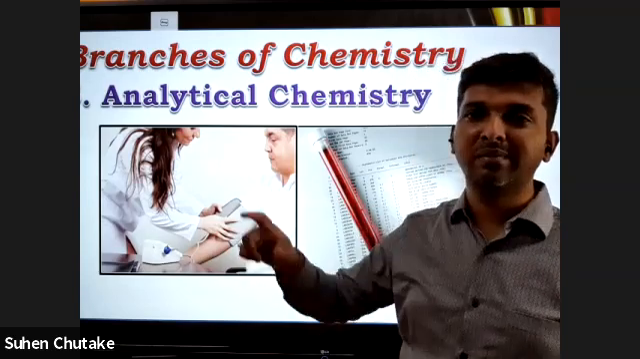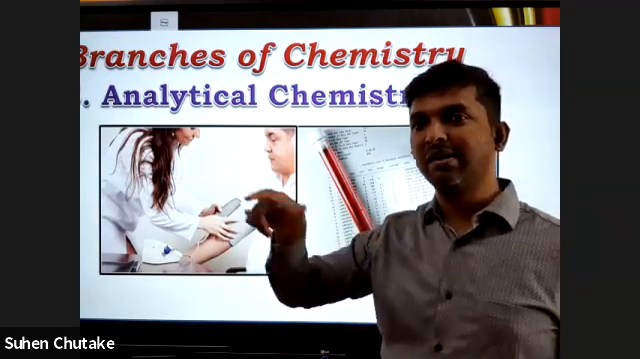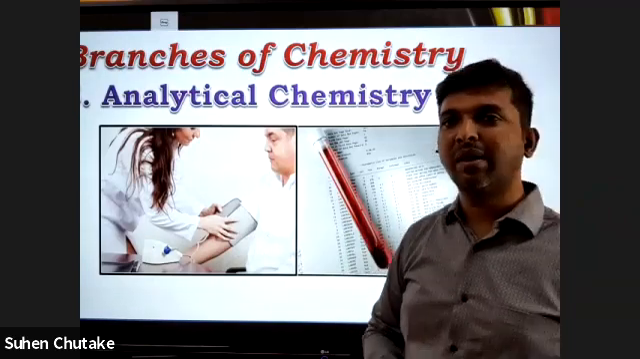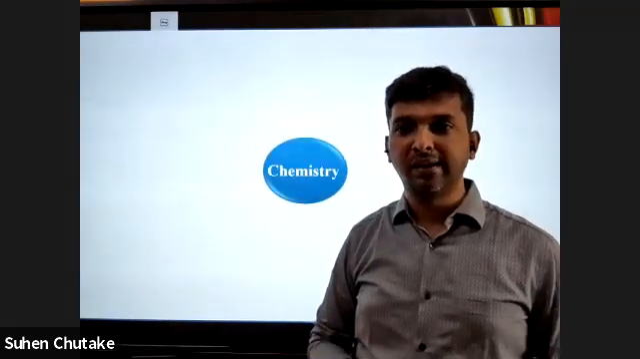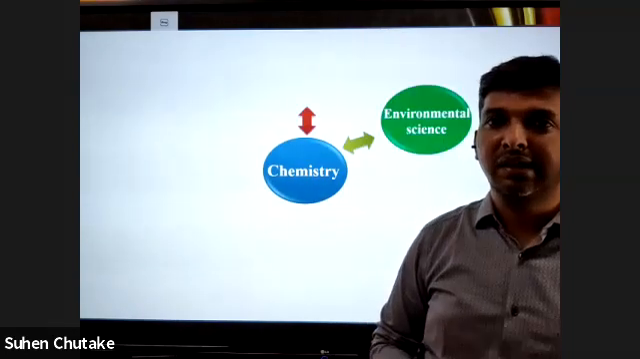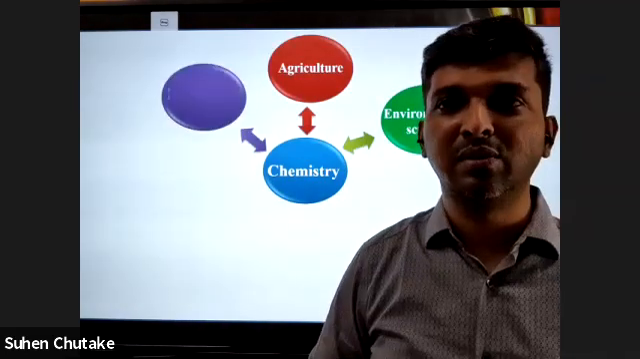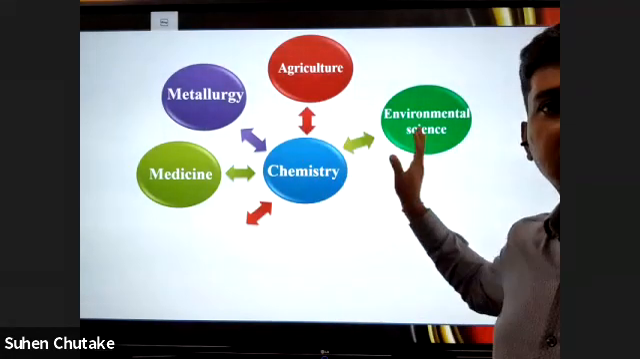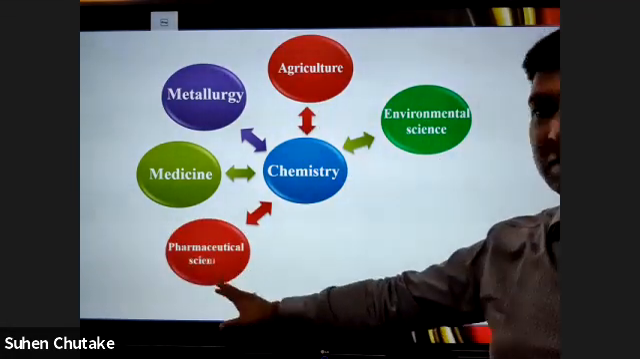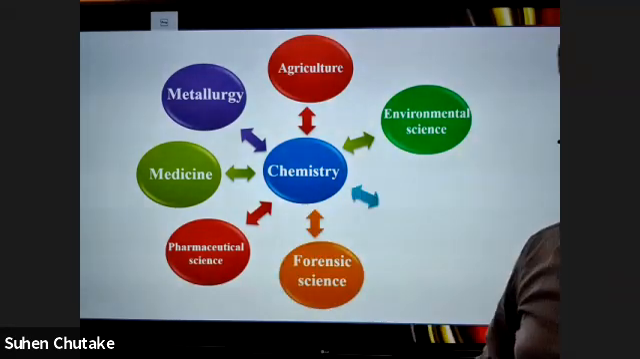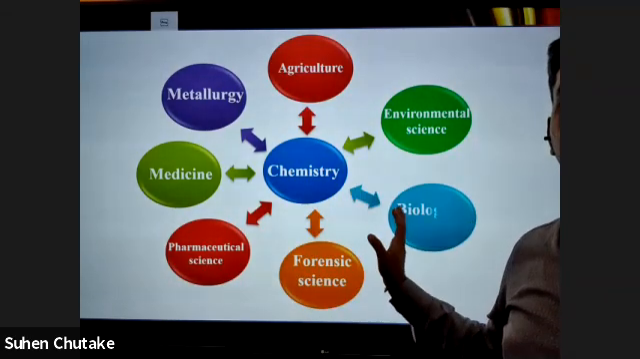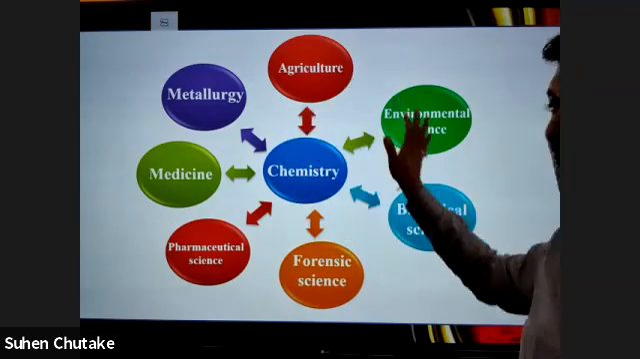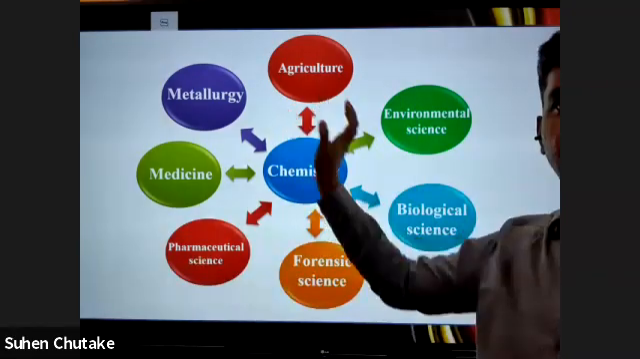Like what we did in practical chemistry in the last chapter. Practical chemistry was a part of analytical chemistry. All that is a part of what? Analytical chemistry. So here you can see the different applications of chemistry. Chemistry can be applied in metallurgy, agriculture, environmental science. It's also applied in pharmaceutical science, forensic science, and biological sciences as well. So it is applied in all different areas.